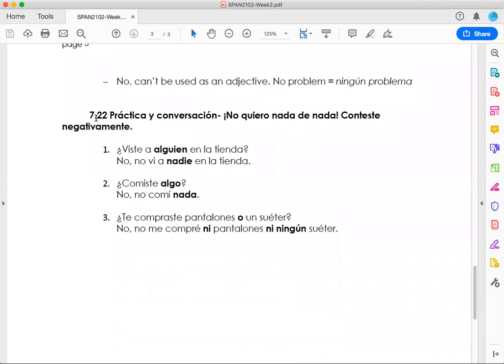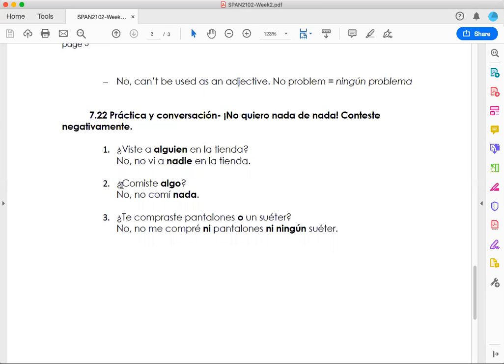I also encourage you to go over section 7.22, práctica y conversación. No quiero nada de nada, so you are required to answer negatively. For example, if you have been asked, ¿viste a alguien en la tienda? That alguien requires a nadie. You're negatively affirming that you didn't see anyone. No, no vi a nadie en la tienda.